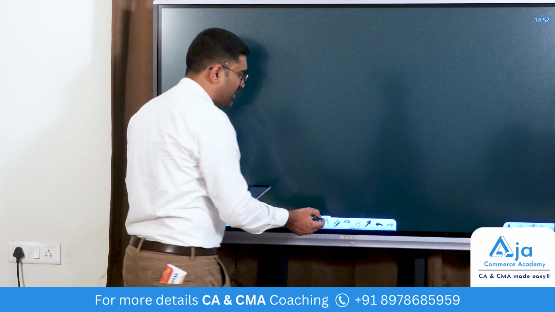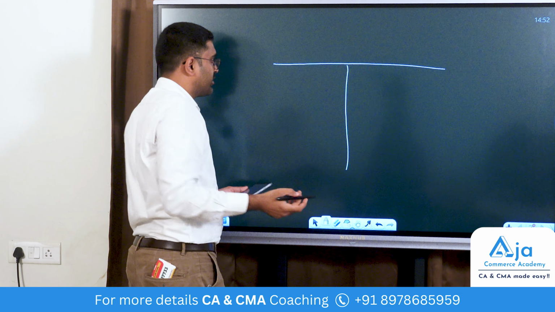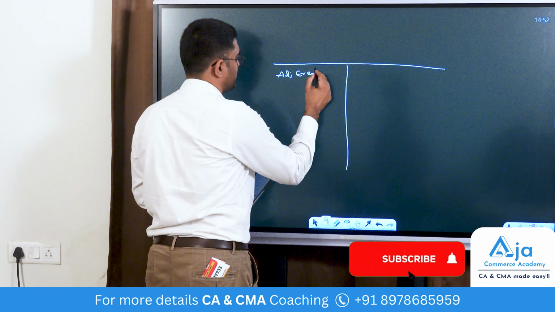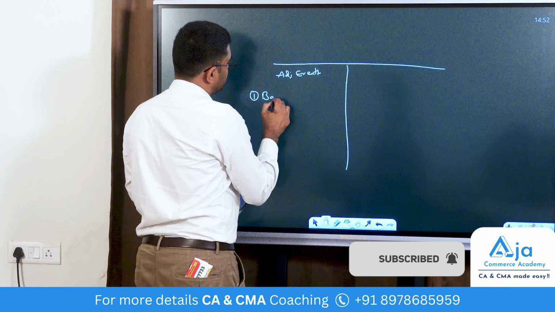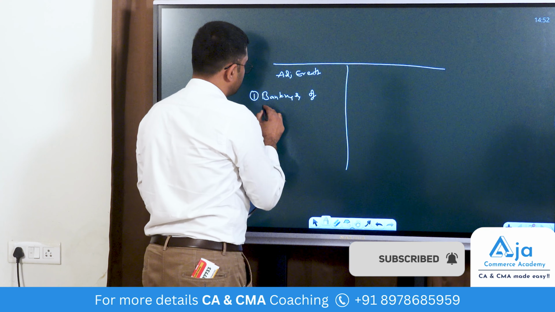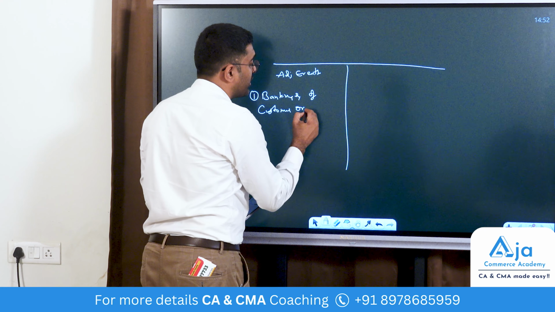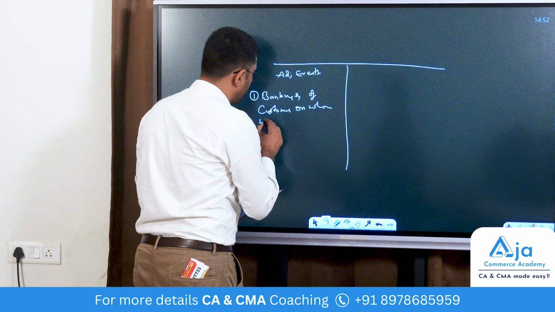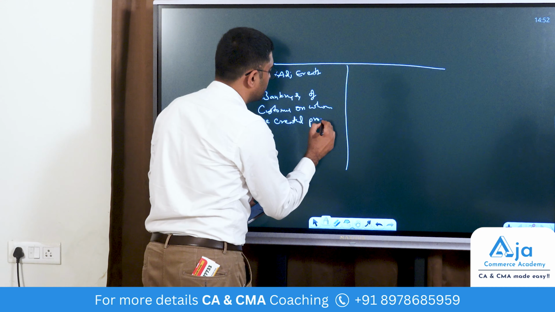I would like to give a view of what can be an adjusting event and what is not. One, bankruptcy of a customer on whom we already created a provision.